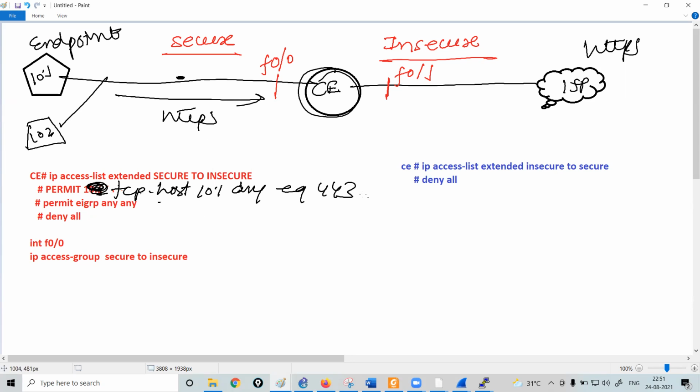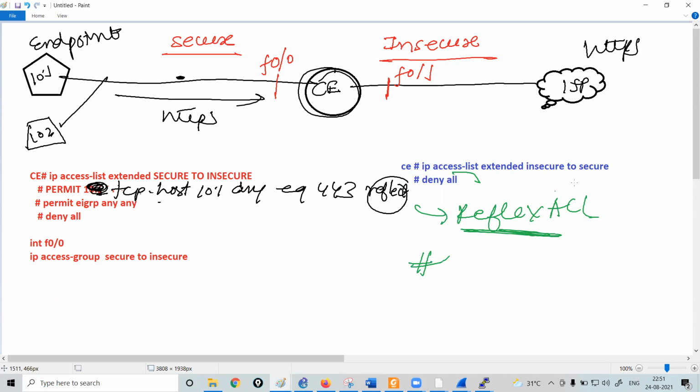Now, if I use the keyword reflect over here, what is going to happen? Your router will create a reflexive ACL automatically. Okay. And I will write down a command over here.